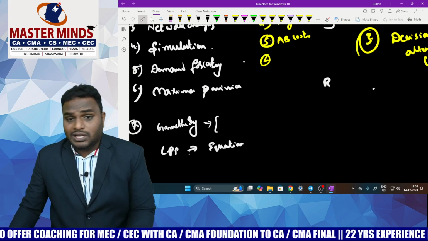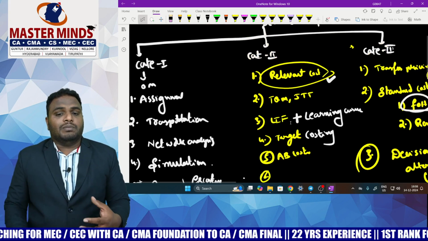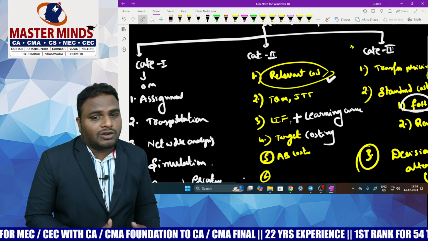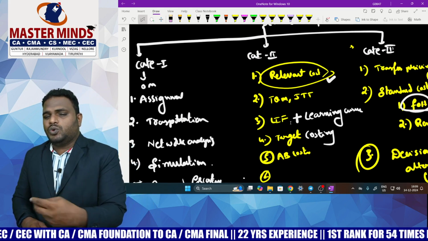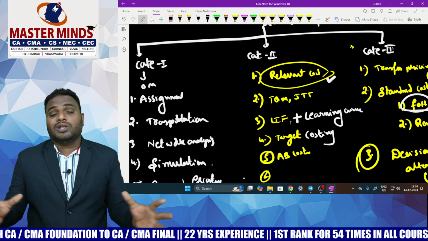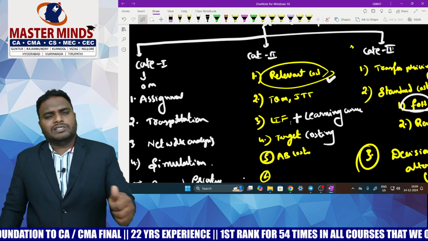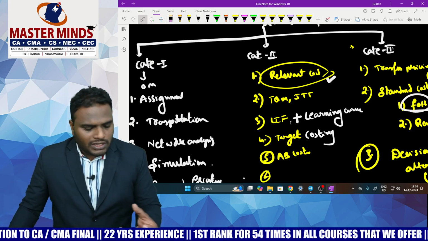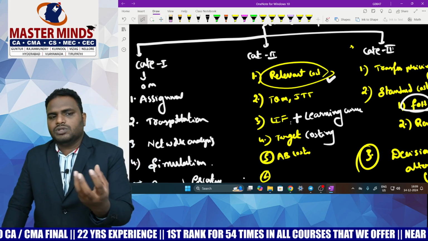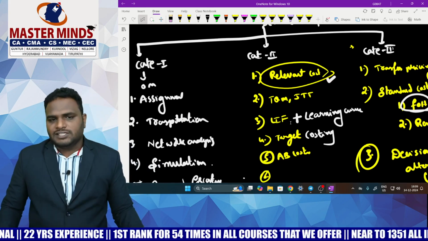Now, regarding the learning curve, I will mix this chapter with life cycle costing. There are 2 to 3 models regarding that. Please practice that model question. That is very, very important from the examination point of view. Please give utmost importance to this OM. The OM part, category 1 chapters, will give more benefit in the examination.